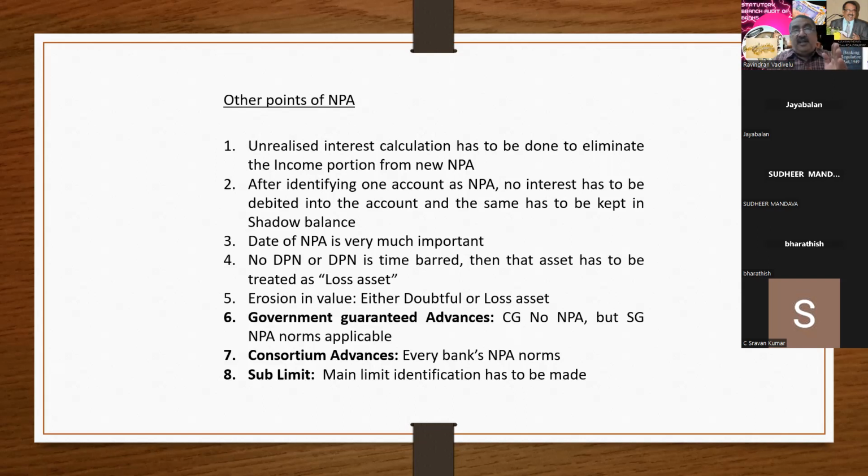Suppose the main loan is at Chennai, and one loan is parked at Hyderabad, one at Delhi, and one at Calcutta. You have to club all the accounts, and the auditor who is doing the Chennai audit has to take care of the NPA classification. So in a consortium, each bank's decision is final, and in sublimit, you have to club all the limits and arrive at the NPA. Is it clear, sir?